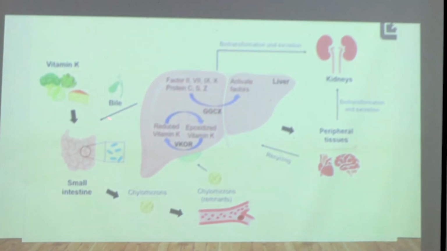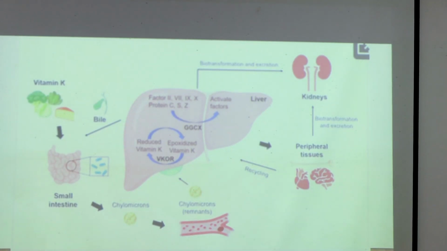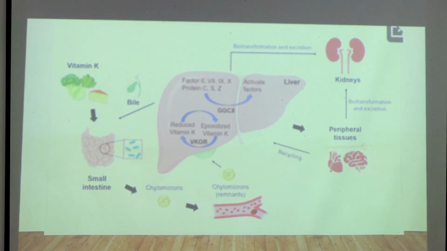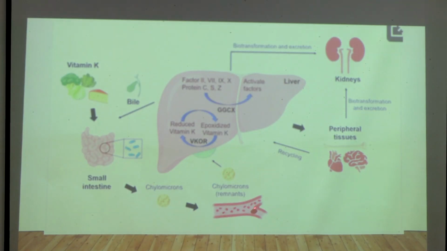So in the green leafy vegetables, we get vitamin K1, and from the gut bacteria, we get the type 2 vitamin, that is vitamin K2. Then with the help of bile salts and pancreatic lipase, it will get absorbed into the bloodstream. Then chylomicrons will take this vitamin K into the liver. This is in the blood vessels. So from blood vessels, it will go into the liver. So in the liver, the most important function of vitamin K will take place.